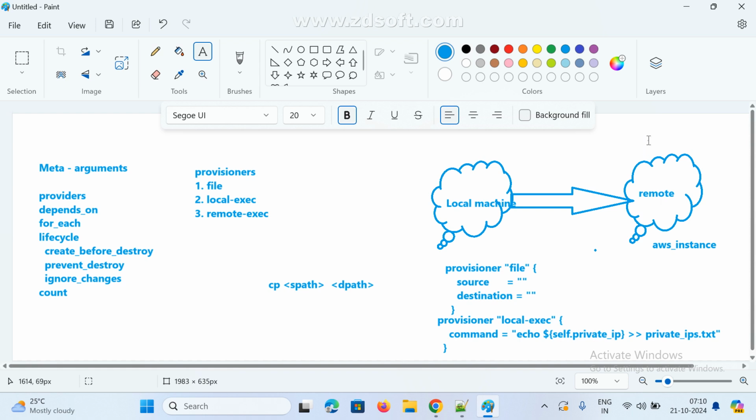Yes or no? Is it possible or not? Not possible, because if you want to get the IP address, first we need to create the instance. For example, I want to do something. So there is one more.